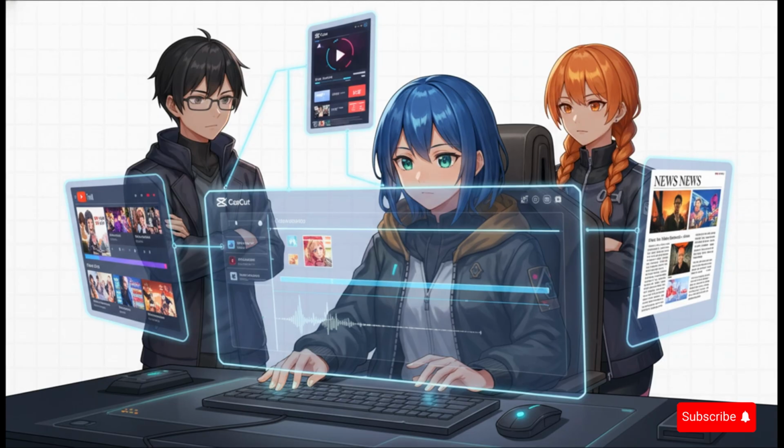Now, it's important to know, this part of the process is manual. You're going to be finding relevant clips on YouTube, maybe grabbing some of those reaction-style videos from TikTok, or just saving images from the original news article. Then you just drag and layer them over your narration in CapCut.